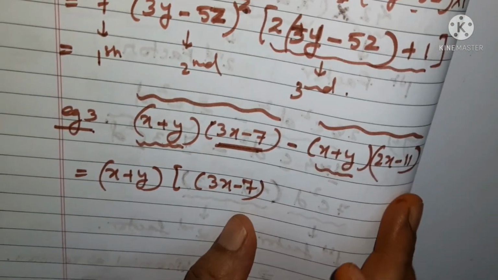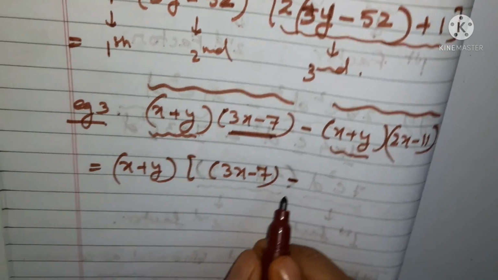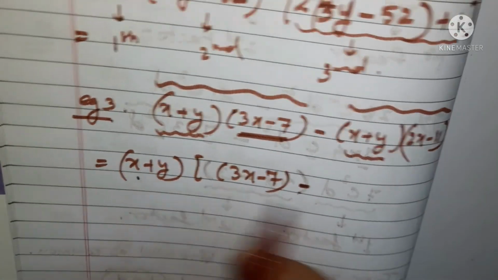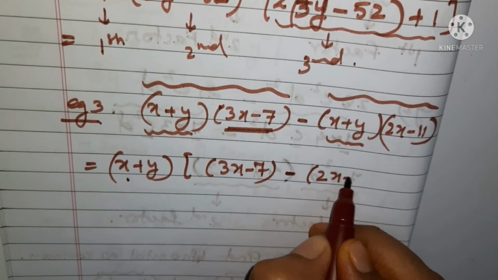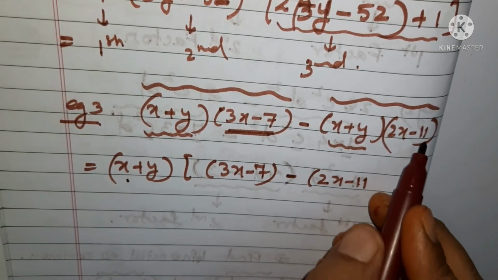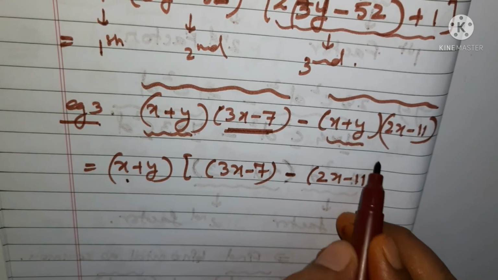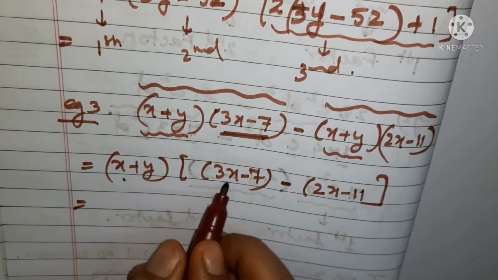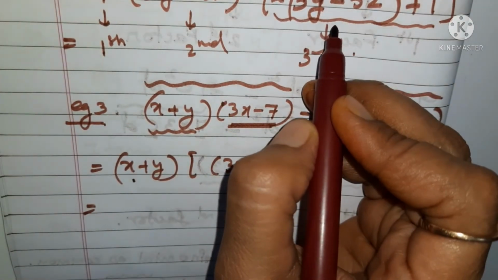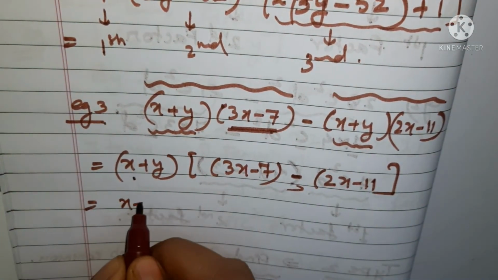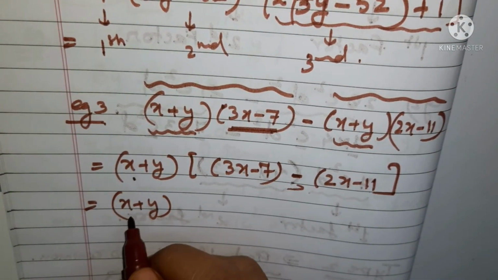This is remaining, and what else is remaining? Minus, then x plus y is taken out here. What else is remaining? 2x minus 11 is remaining, not 1, 11. Close the bracket. Let us solve it out, because the inside part you have to solve. Here also you should solve it out. Okay, so it is x plus y in one bracket.